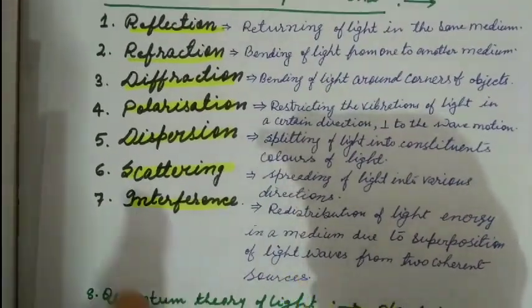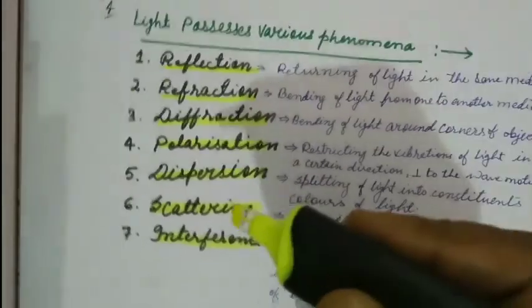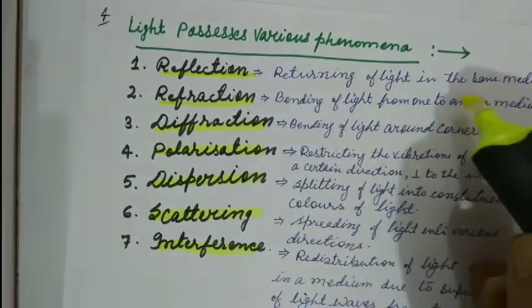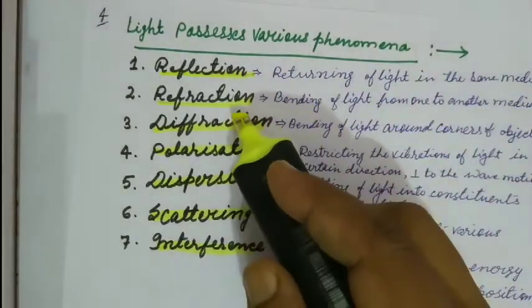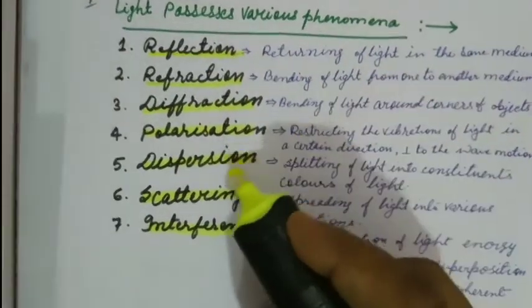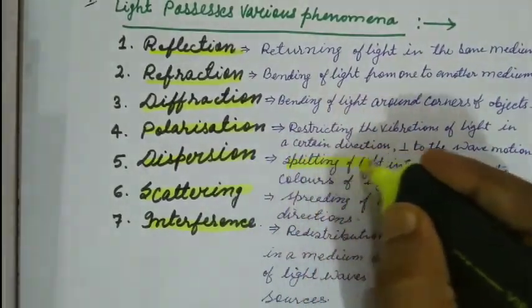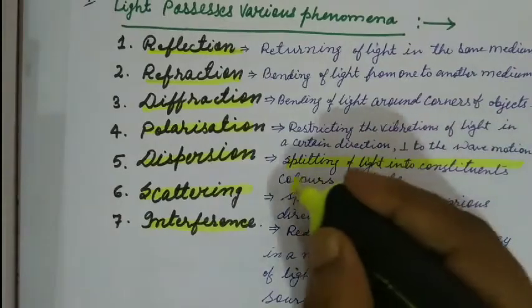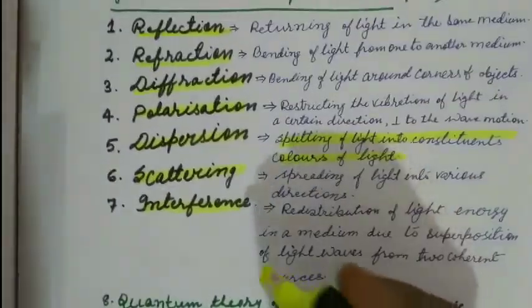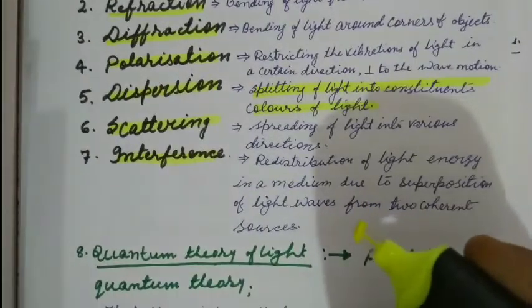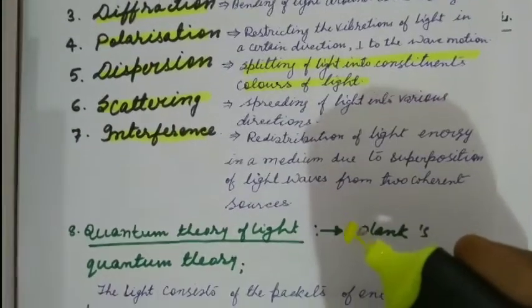There are 7 important phenomena, in which in 10th class we study reflection by the mirror, refraction by lens, dispersion by prism, splitting of light, and scattering.